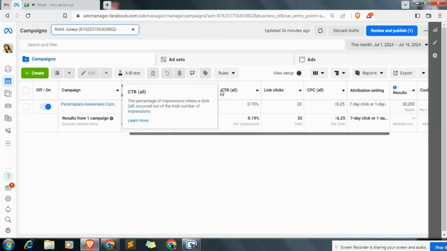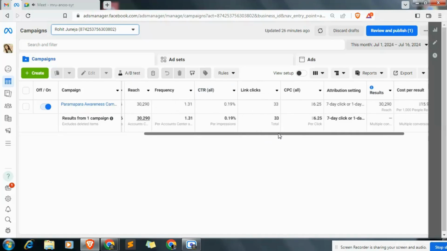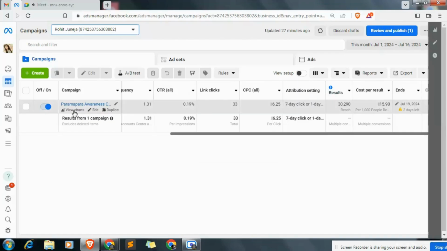Okay. CTR means click through rate. If you see an ad 100 times and the CTR is 1%, that means the ad has been clicked only one time. Link clicks is 33. CPC is the average cost for each click. So this is the cost for each click, attribution, and all these things. Now let's go into detail.